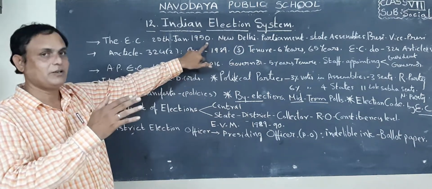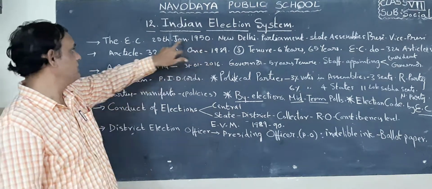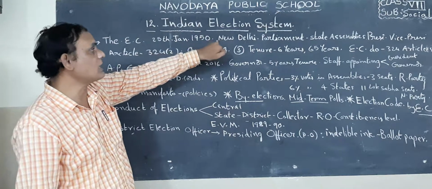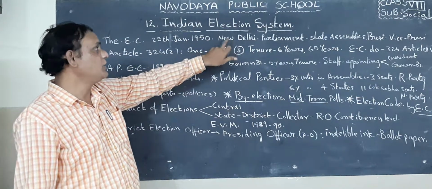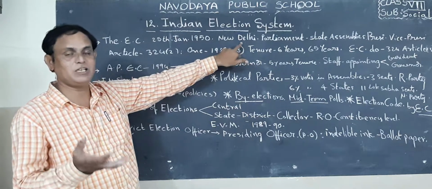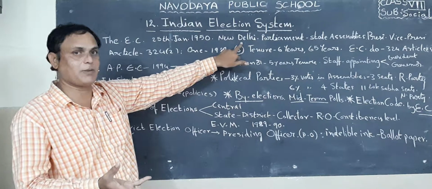One day before, we started this. Next one, the headquarters of the Election Commission of India is located in New Delhi. Actually New Delhi is our national capital.